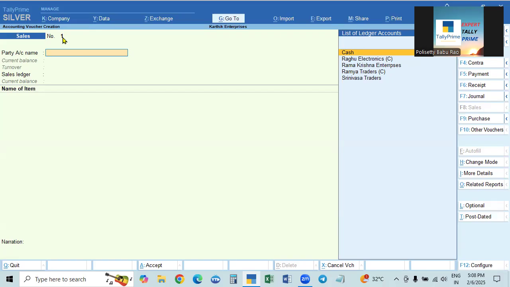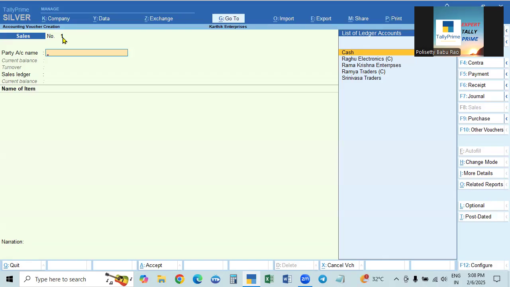Or if you want a special format, we can give 2 letters of the company name, then a slash, and then the number with a width of 2 or 3 digits. Before the real number there will be zeros. So it goes on increasing: 001, 002, up to 009, then 010, and like that it will continue the number.